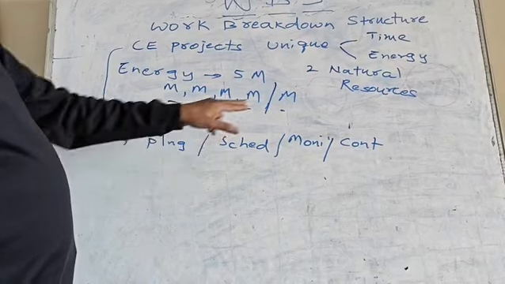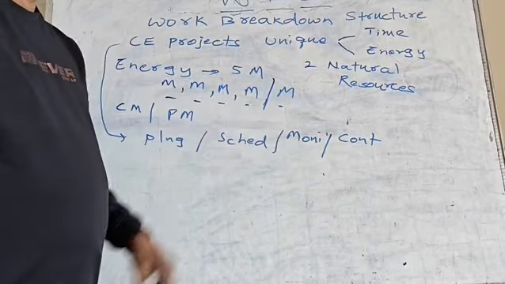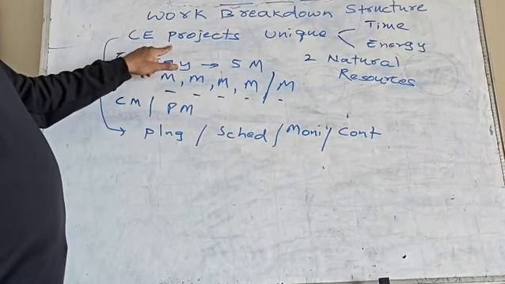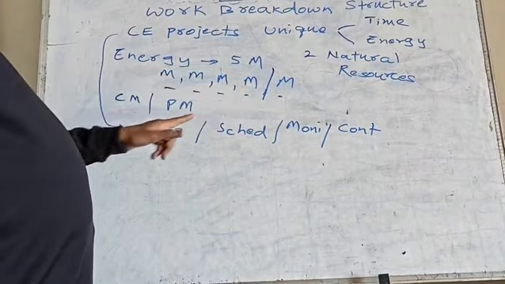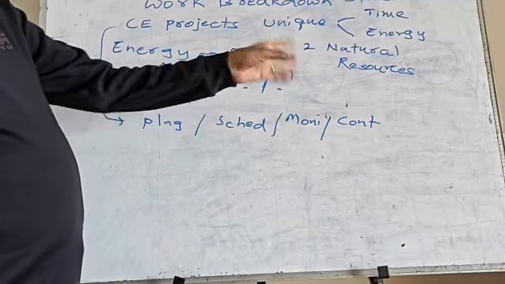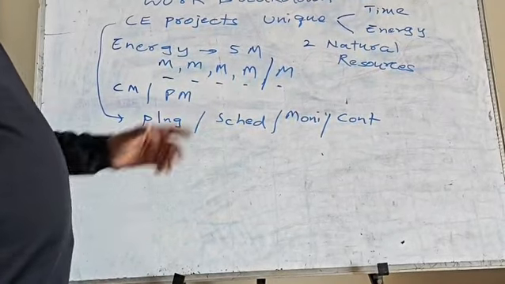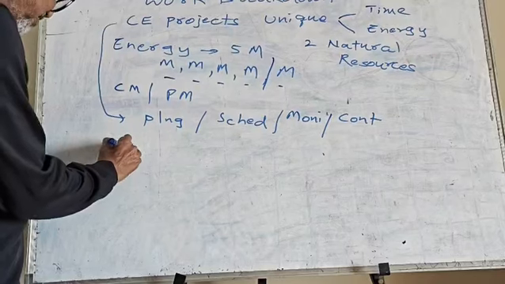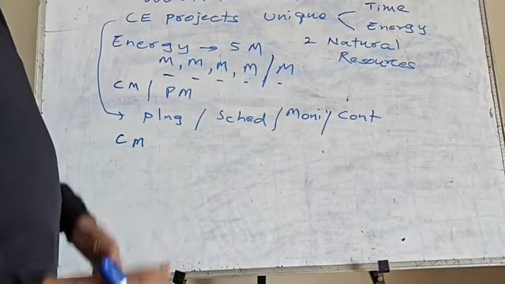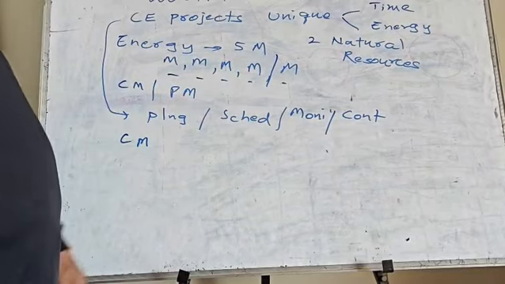One is the planning stage, second is the scheduling stage, third is the monitoring stage, and fourth is the controlling stage. If all these 4 cannot go hand in hand, then the project will not be completed. So for completion of the project, these 5 M's are required, and out of this last M, you require all these 4: planning, scheduling, monitoring and controlling. That is exactly the reason why we are going to study project management. One more strong reason is that if you don't have construction management followed during the progress of the project, then most of the projects will get delayed and cost escalation will come.